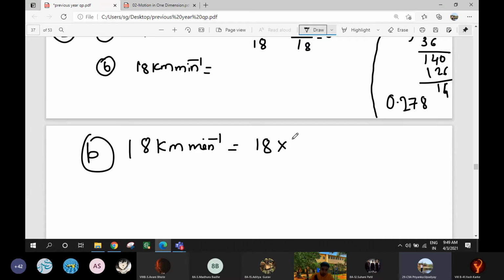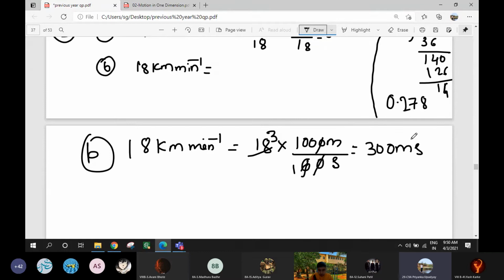So we will write 1000 meter. Minute, if you want to convert in second, it will be 60 second, because 1 minute is equal to 60 second. Is it correct? Yes, miss. So 0 goes with 0, 6 ones are 6, 3s are 18. So what is this? 300. 300 meter per second. Is it clear?